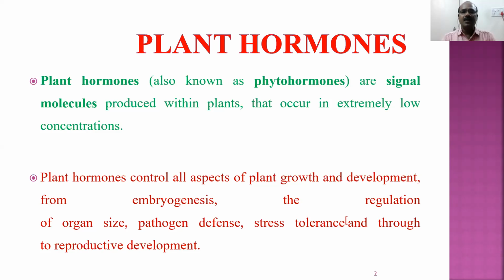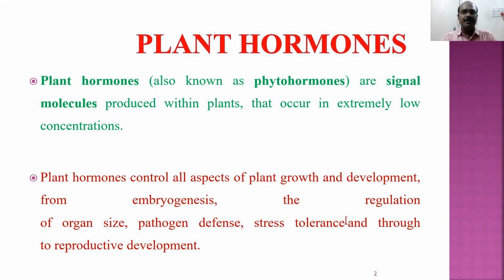Why are they called signal molecules? They act as a signal between the different plant organs, and they are responsible for different physiological activities in the plant. They occur in extremely low concentration. Extremely low concentration means they are present in nanograms. They are not present in milligrams or like that. They are present in very small quantity.